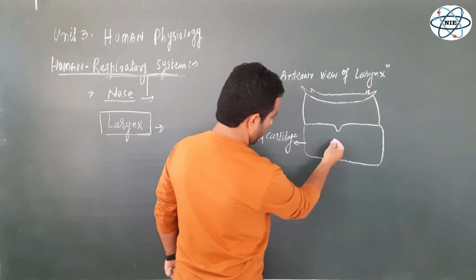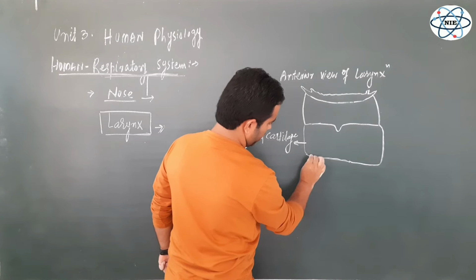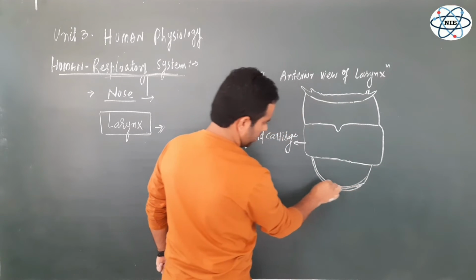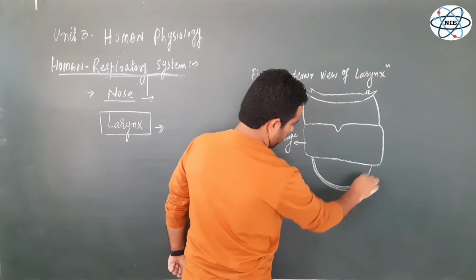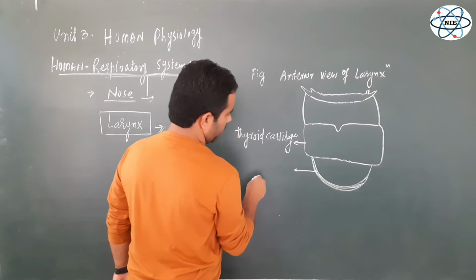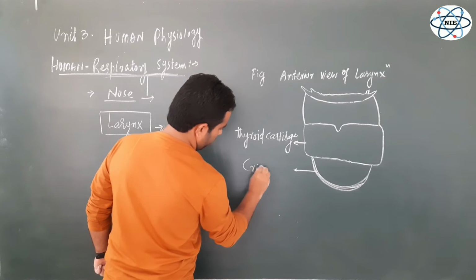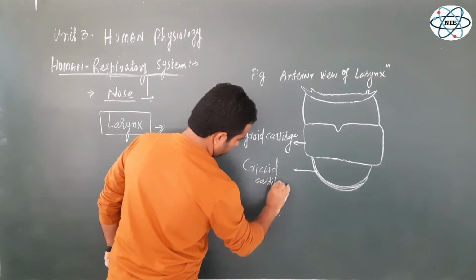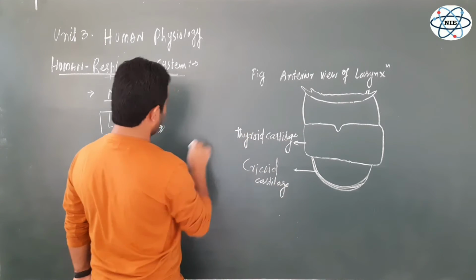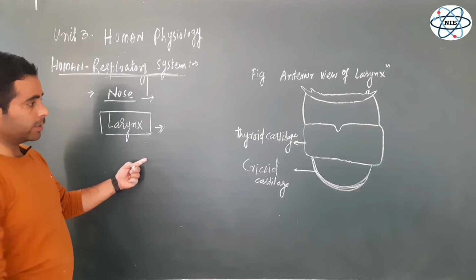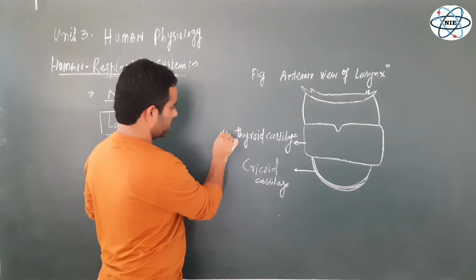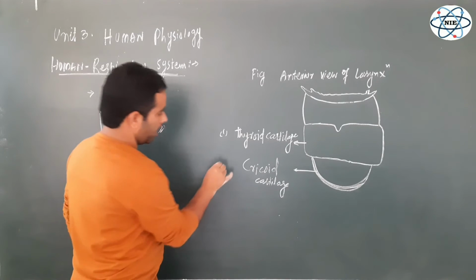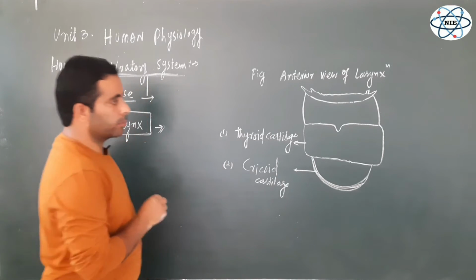And below this thyroid cartilage, there is a ring shaped cartilage, signet ring shaped cartilage, and this cartilage is known as cricoid cartilage. So these are the two cartilages. I was talking about the 9 pieces of cartilage. So this is the first one, the largest one, that is called thyroid cartilage, and this is the second cartilage in the structure of the larynx.